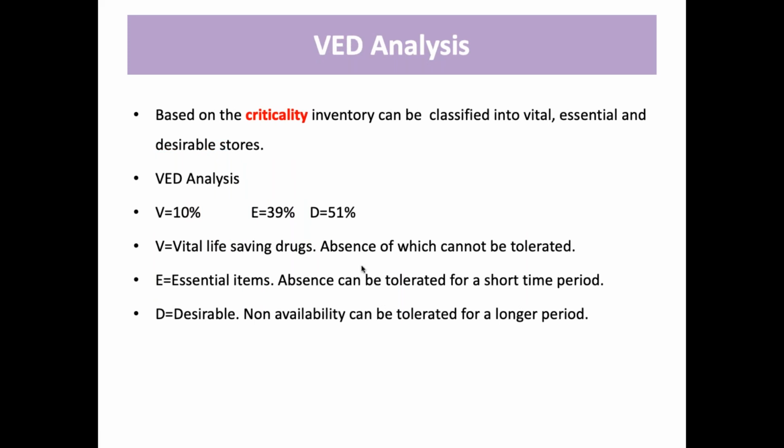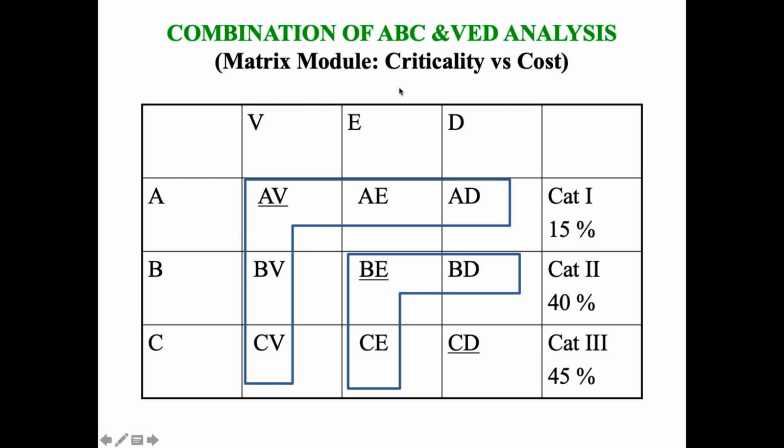Now there is VED analysis. So what is VED analysis? Vital, essential and desirable. 10% is basically vital, life saving drugs, whose absence means the patient can't be saved. Based on criticality, inventory can be classified into essential. Essential items are those whose absence can be tolerated for a short period of time. Desirable items are those where even if not available, it can be tolerated for a long period of time. The best method of inventory control is combining the ABC and VED analysis. I know guys, I think it's going a bit high level. Just remember this chart.